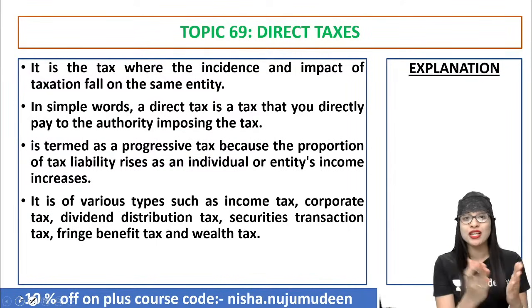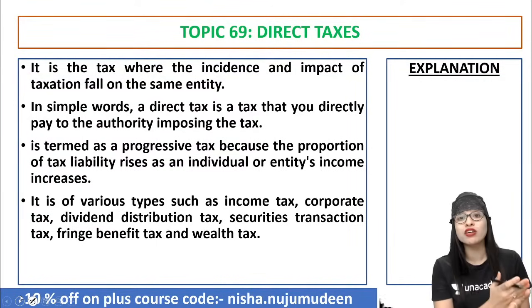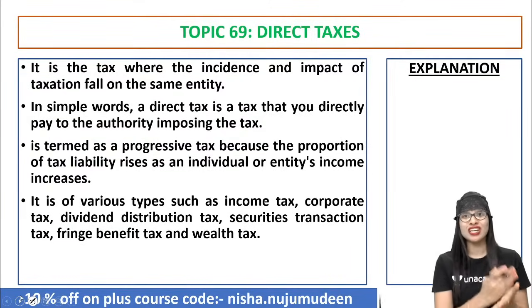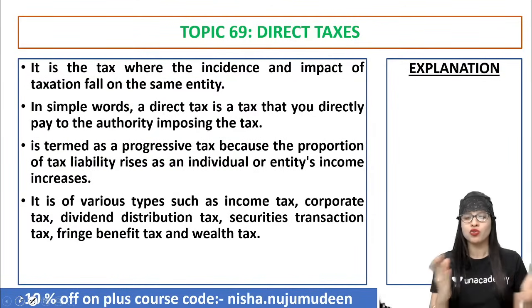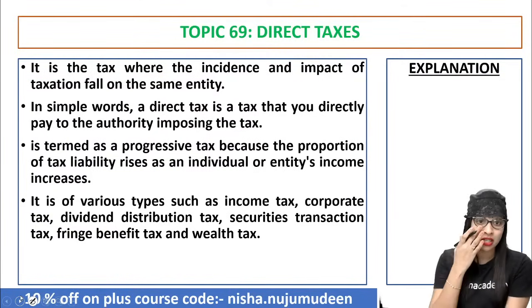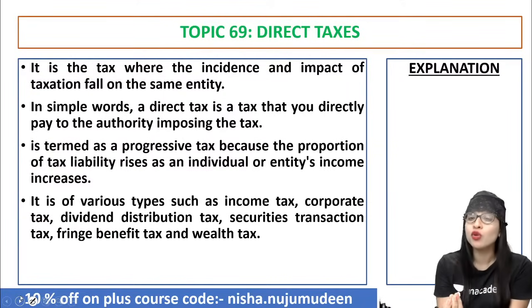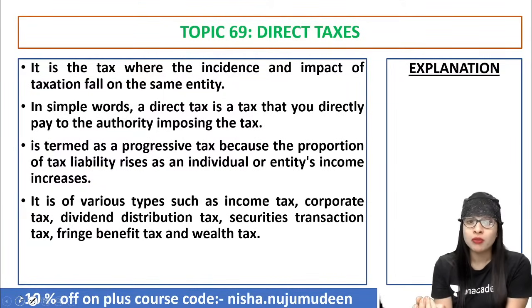If your income is, let's say, 30,000, you may get only 27 or 28,000 in your hand. There is something called TDS, tax deducted at source. All these are part of direct tax. Clear? So a direct tax is nothing but a tax that we pay directly to the government authority, because they are the ones who impose tax on you, right?